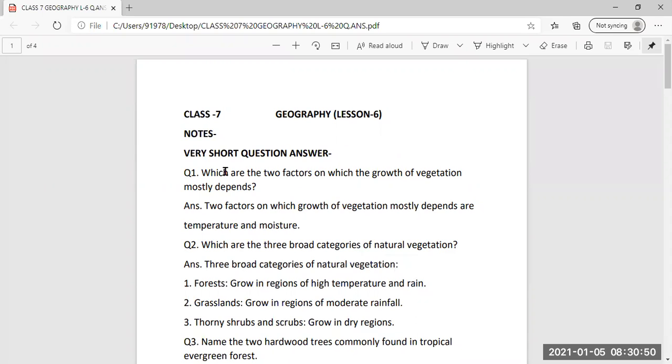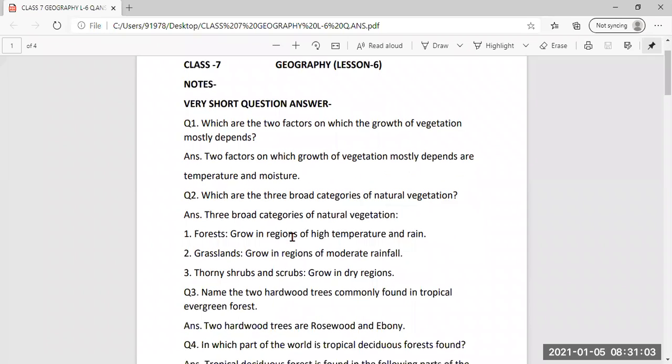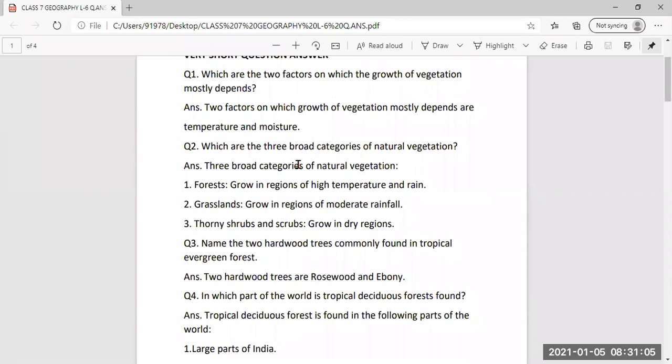Okay, first question is a very short question. Which are the two factors on which the growth of vegetation mostly depends? So, two factors on which growth of vegetation mostly depends are temperature and moisture. Second, which are the three broad categories of natural vegetation? Forest, which grow in the region of high temperature and rain; grasslands, which grow in region of moderate rainfall; then thorny shrubs and scrubs that grow in dry region.